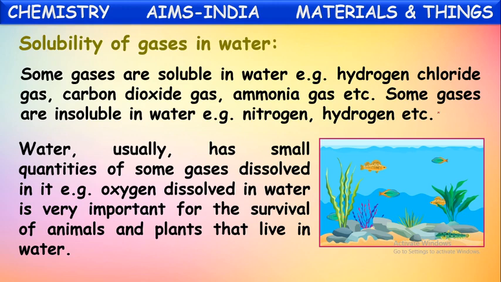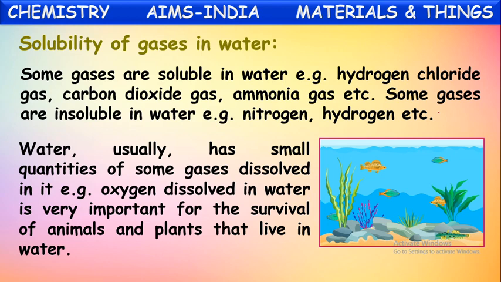The oxygen present in the atmosphere slowly dissolves into water. So this will be spread in the water. This oxygen is very important for the life of aquatic animals and plants. They take this oxygen gas which is dissolved in the water. These animals live inside the water. They do not come often to breathe.